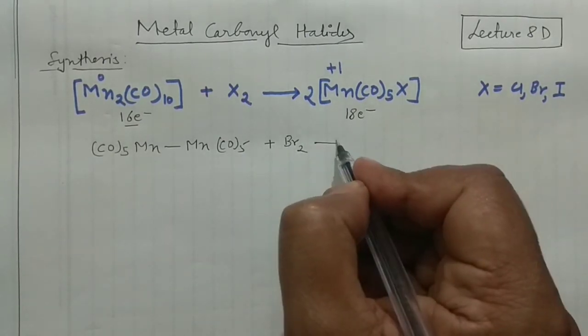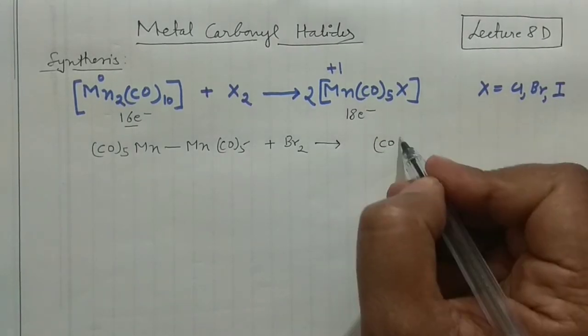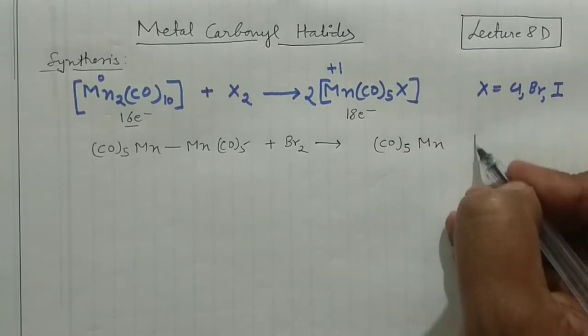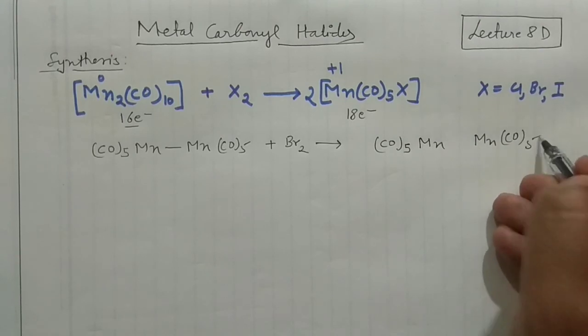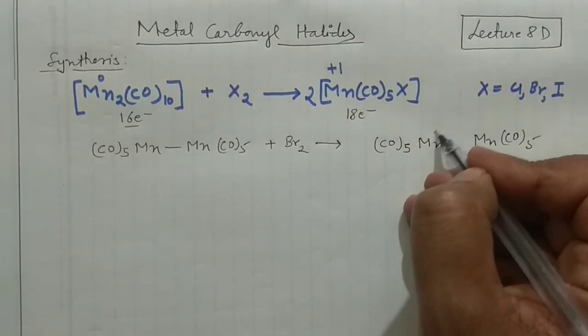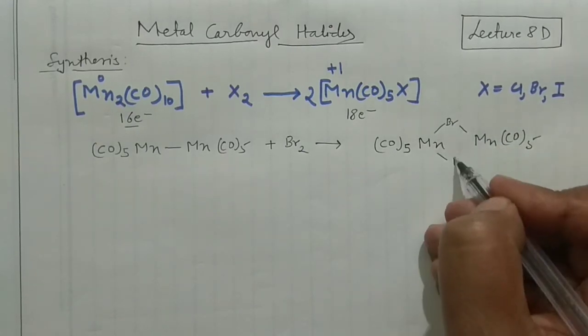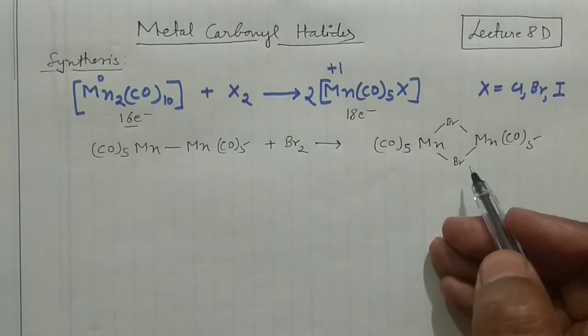When you react with this bromine, it will result in a complex with 5 CO and a manganese here, and another manganese you can write here, and again your 5 carbonyls are there. And what you can do, you can make a bridge between two manganese, right? In that case you can write it in that manner. So this compound actually would result.